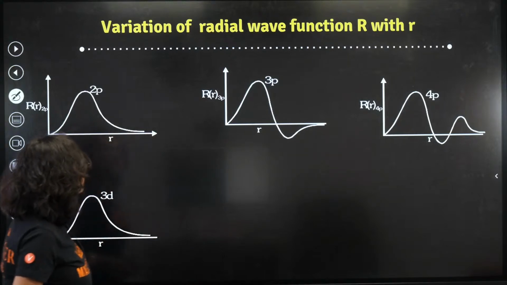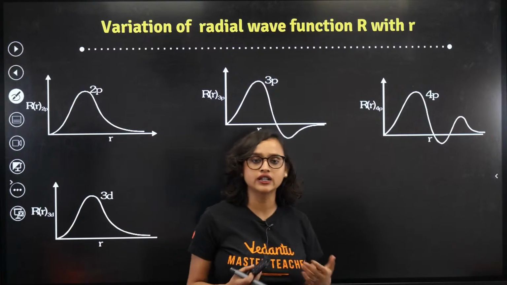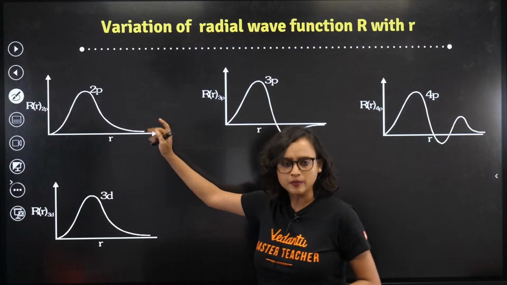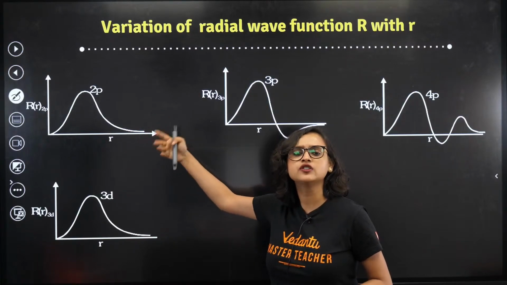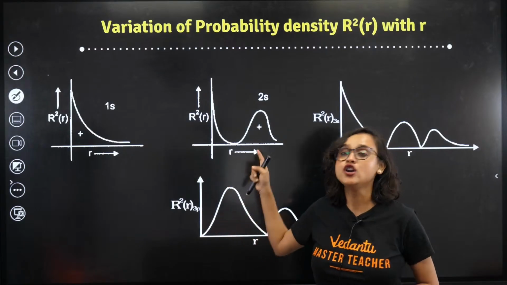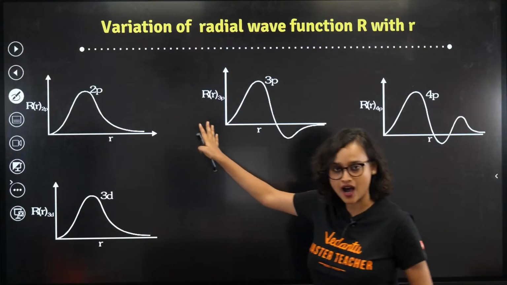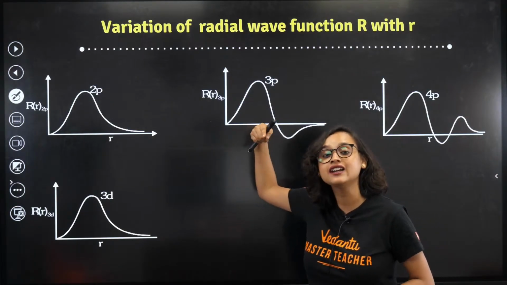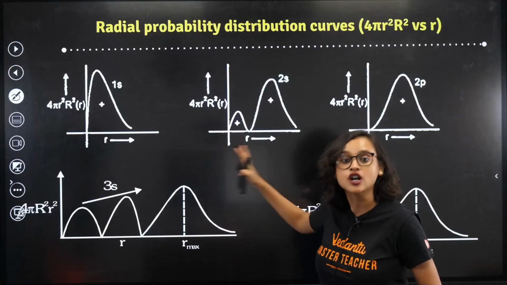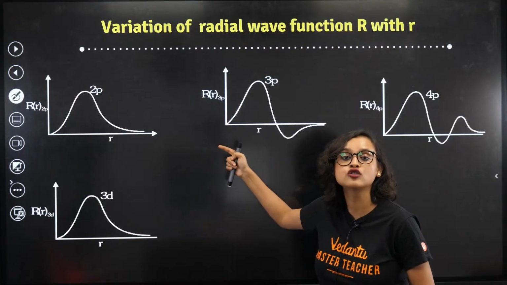Now the variation of radial wave function: if you plot the graphs, you get a graph. From the graph, if you extrapolate it, then you also find the shape of the nodes, which is what we just studied. From this graph, when we understand the probability of where you can find the electrons, and when you keep extrapolating it, that's when you also find the shape.